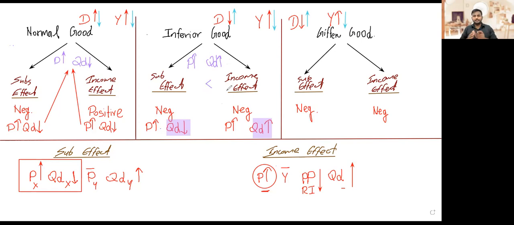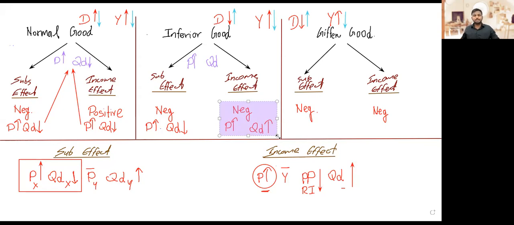But for an inferior good, it doesn't matter how the price change will affect the quantity demanded. The only thing that defines an inferior good is that the income effect will be negative. That is enough to define an inferior good.